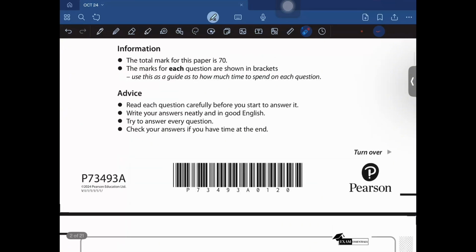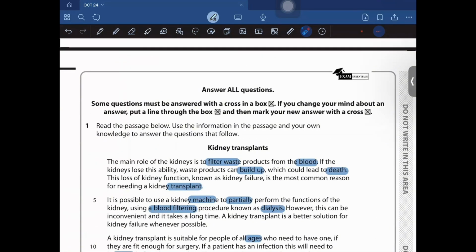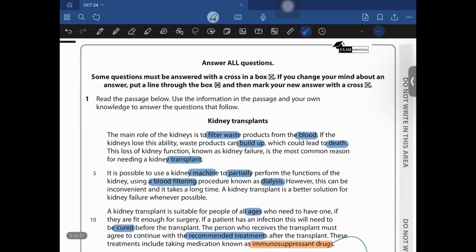The first question is about a passage, and we are going to read this passage and understand it along the way, and apart from that, we'll be solving the questions of it as well. So read the passage below. Use information in the passage and your own knowledge to answer the questions that follow.